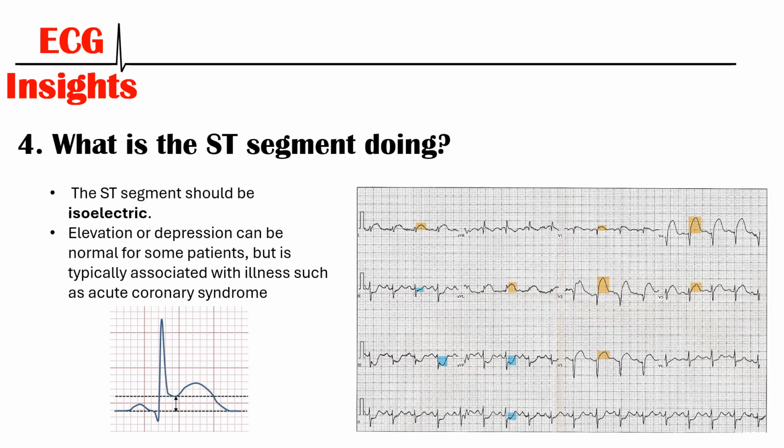So next we're going to look at the ST segment. The ST segment should be at the same level as the baseline, which you see just before the preceding P wave. The example of the ECG given here shows an elevated ST segment in some leads, which is highlighted in orange, and then a depressed ST segment in other leads, which is highlighted in blue. That's because this patient was having a heart attack, which is a type of acute coronary syndrome.